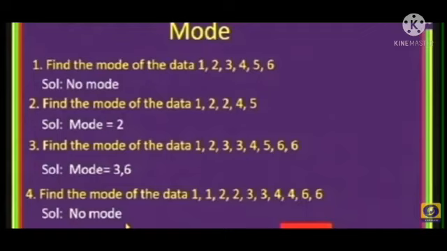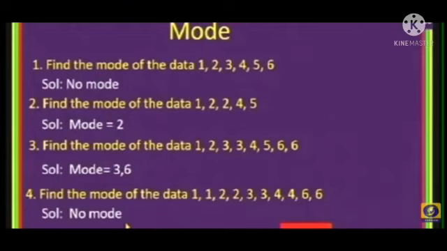Next example. Find the mode of the data 1, 2, 3, 3, 4, 5, 6, 6. In these observations, is any number repeated? Yes, 2 numbers are repeated, that is 3 and 6. How many times is 3 repeated? 2 times. And 6 is also repeated 2 times.